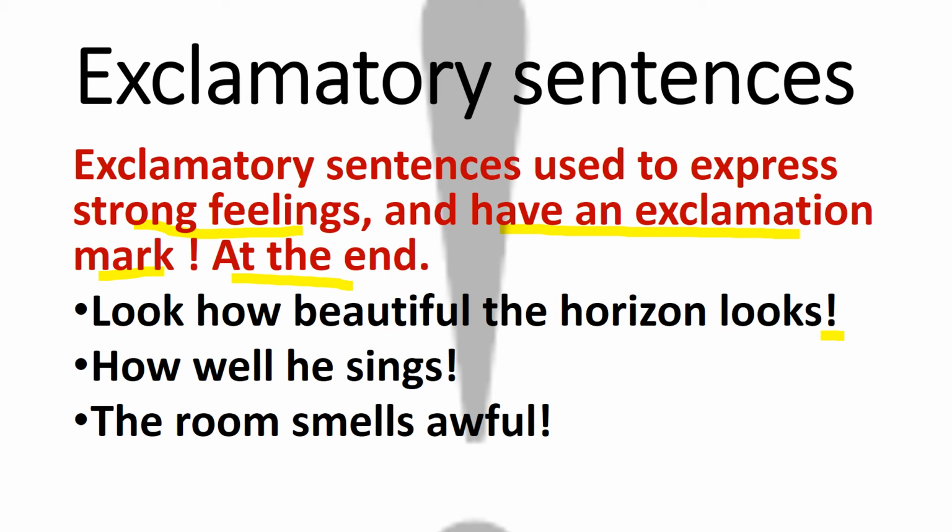How well he sings! Exclamation mark. The room smells awful! Exclamation mark. So the sentences which show strong feelings or emotions and end with an exclamation mark are exclamatory sentences. So this is it about the four kinds of sentences. Now it's time to do practice to make it more clear.